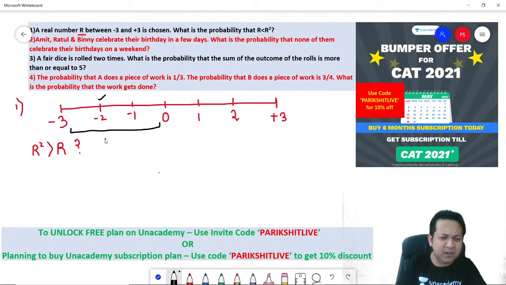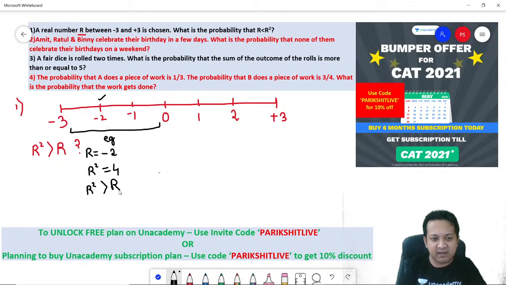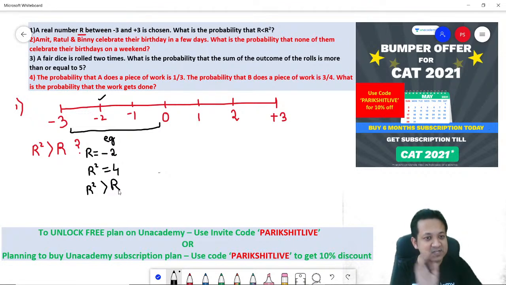As an example, let's say r is -2. So what will happen to r square? R square will be 4. So can I say, any negative number you take, r square will always be greater than r? Absolutely no problem. It satisfies.